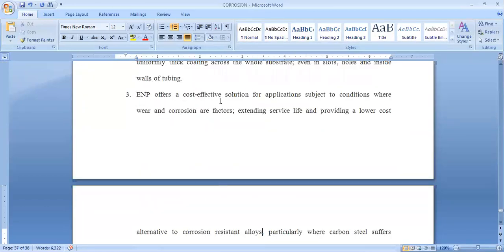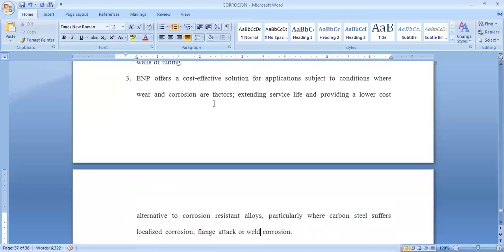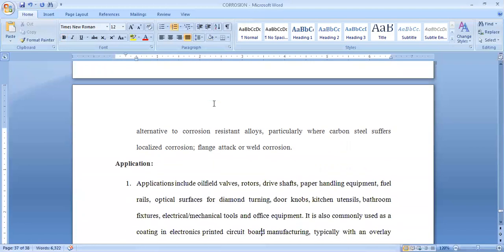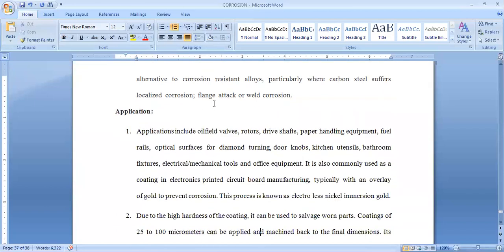Electroless nickel plating offers a cost-effective solution for applications where wear and corrosion are factors. So this is cost-effective. That means at low cost we can apply it efficiently on the surface of our base metal. That's why electroless nickel plating is more advantageous compared to electroplating. So it is a cheaper method and is effective to avoid the corrosion process. Now let us see in which regions we can apply this electroless plating.